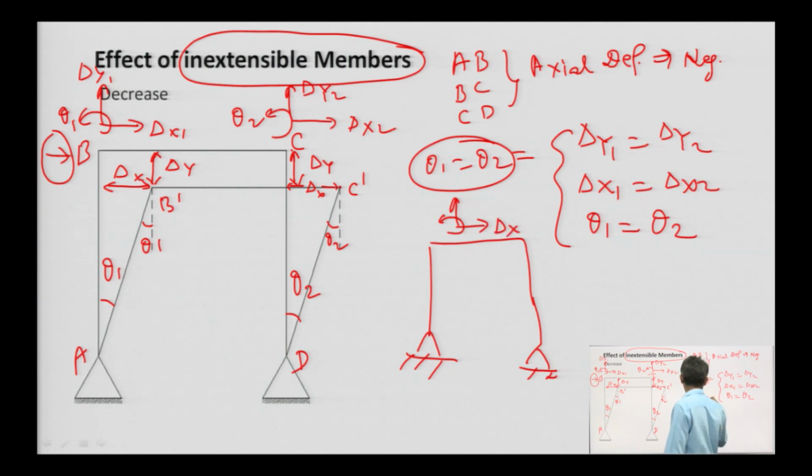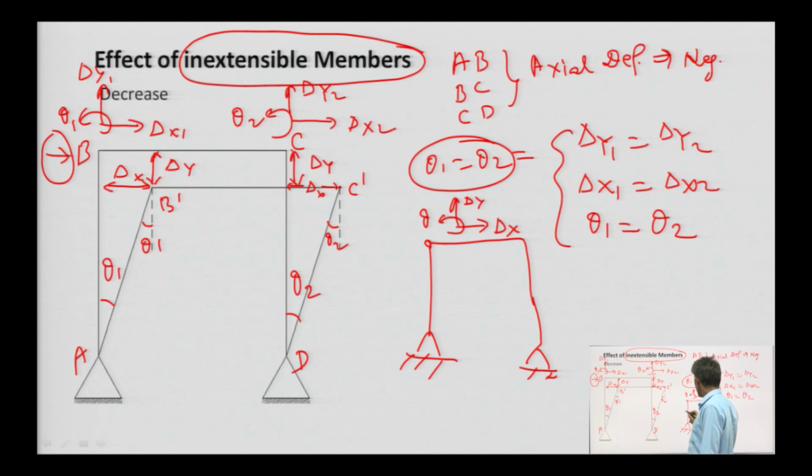What are they? Delta x, delta y and theta at these 2 points, because if we know the value of theta 1, then theta 2 can be known to us. If the rotation at point B is known, then it is known for point C also. If we know the vertical displacement of this point, then the vertical displacement of C is also known to us due to the same value. So, the degree of freedom will be reduced.